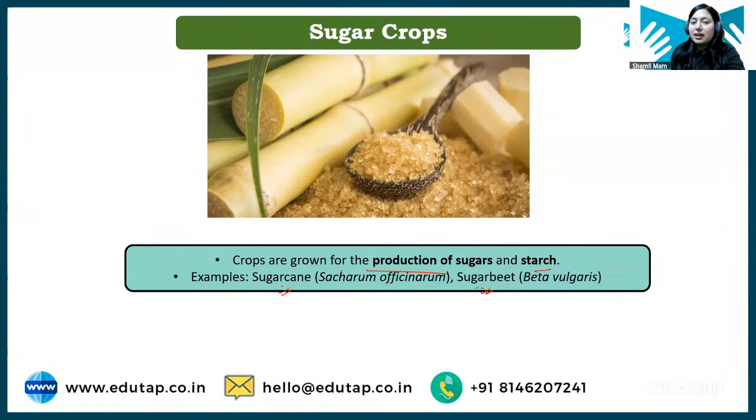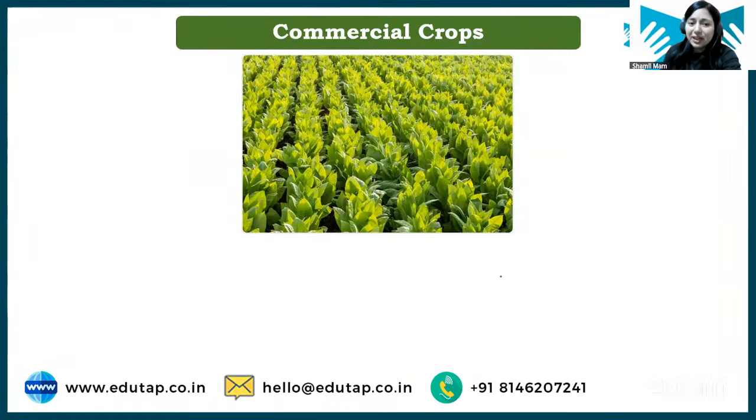So sugarcane, the scientific name is important. Saccharum officinarum, very important. Learn this. Then sugar beet का भी important है. Beta vulgaris. Learn this, right? Both these scientific names are important. Just try to learn these scientific names. Okay. Next we have is commercial crop.